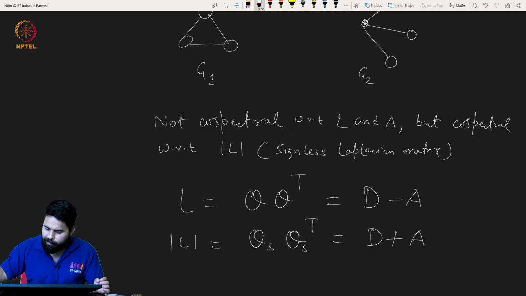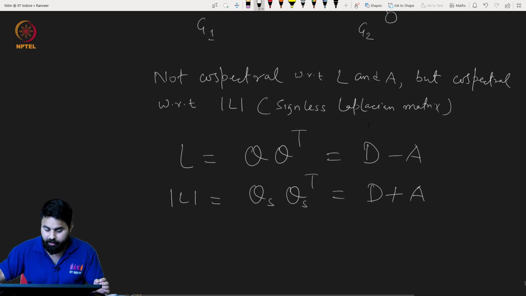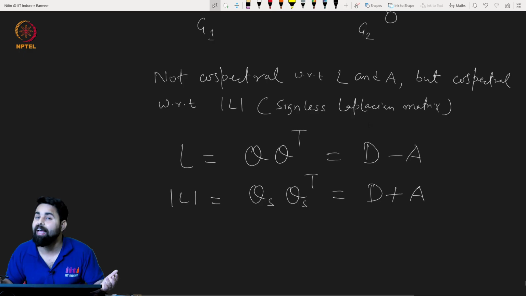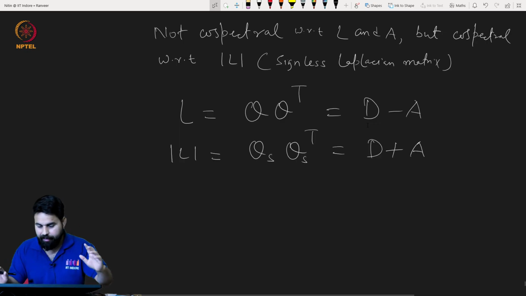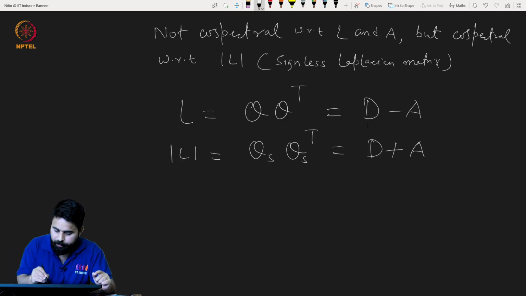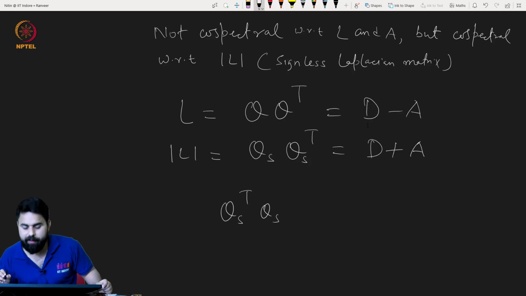Okay, very good. But why are these two graphs co-spectral with mod L, but not with L or A? Remember that. If you do this exercise, maybe I will take another matrix, and that matrix is nothing but QS